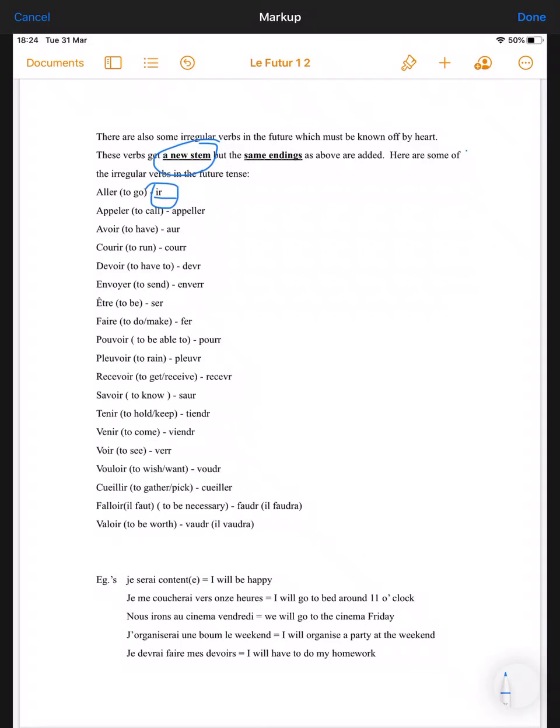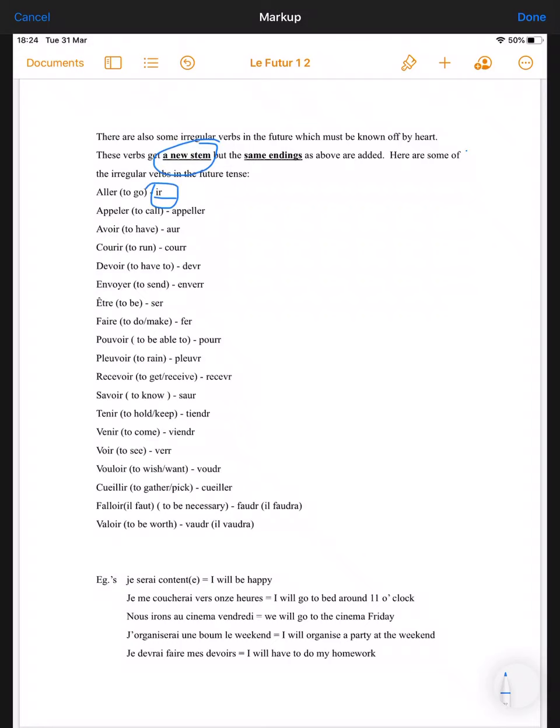Cueillir is the verb to gather or pick. Okay, and it's just the ER there in that new stem. That's the irregularity. Falloir is what we are used to saying, il faut. It would be il faudra. Okay, so again, that can only be in the il form. And valoir, the verb to be worth, vaudr. So il vaudra. Okay, so for the irregular verbs in the future, you need to learn that list. You need to learn what they change to, the new stem. And then the same endings go on.